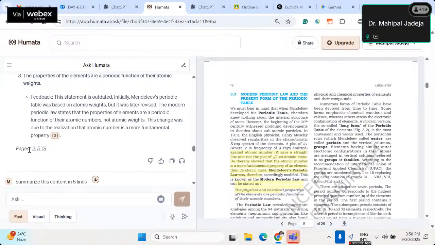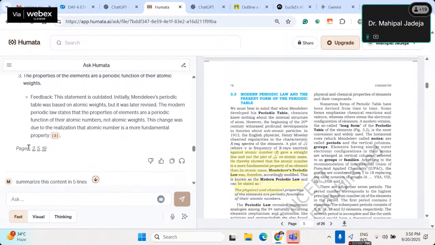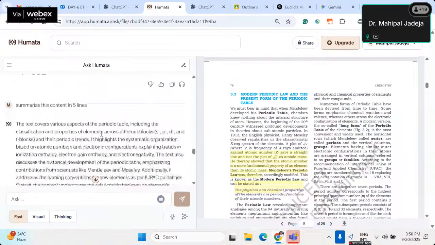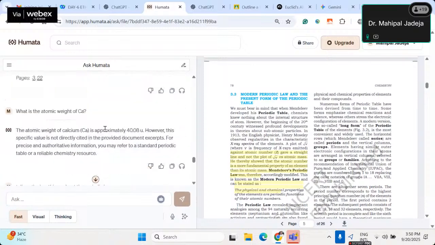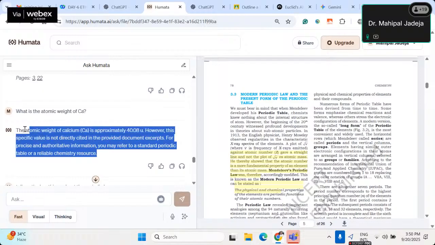So this is also promoting reading indirectly. For example, if my understanding is not good with respect to these three questions, then it's recommending that I go through page numbers 2, 5, and 19, so that I can improve my understanding by going through them, right? And in some cases, as you can see, there is no citation, so that means the response is generated on its own. It's not a legitimate response. You have to verify it.